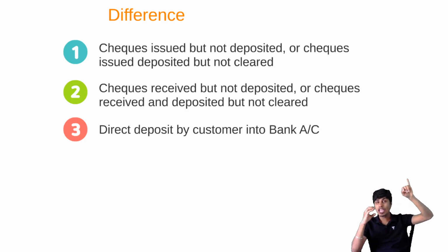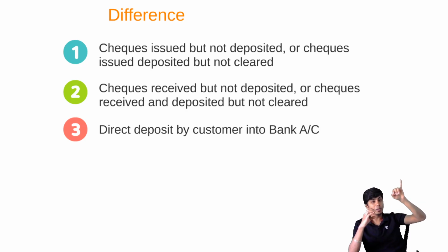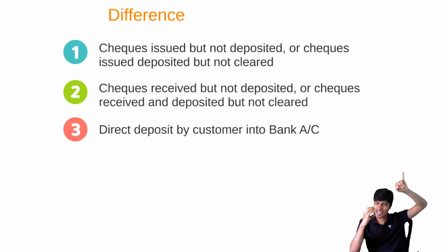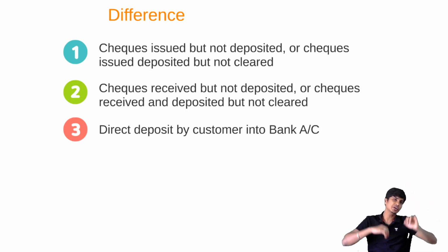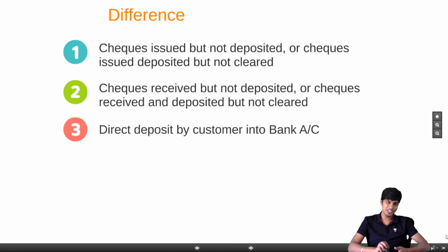Can you see the difference? Is there a difference? Yes. How do we reconcile this difference? In order to reconcile this difference, if you are starting with passbook balance, we will reduce it, we will P down. If what we have in our control and what we know is cash book balance, from cash book balance if we start, we will add to arrive at passbook balance. This is adjustment number 3, and I hope all of you understood.